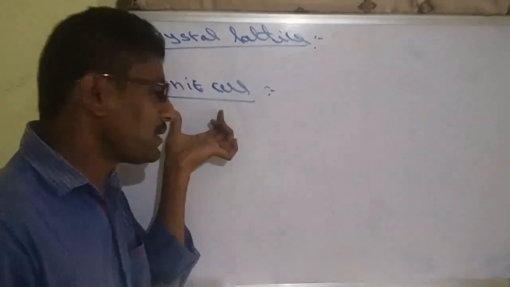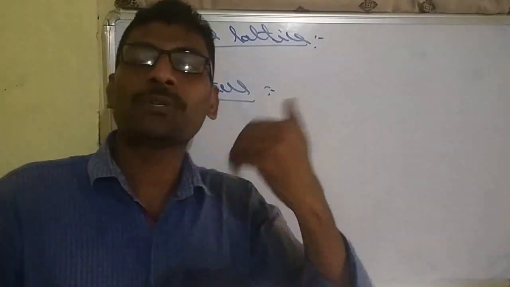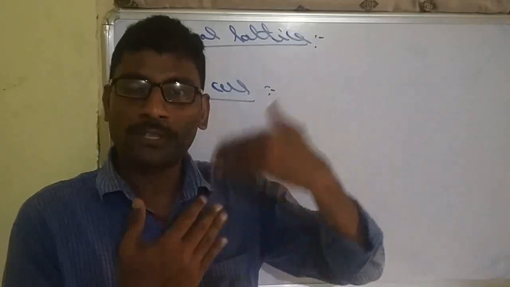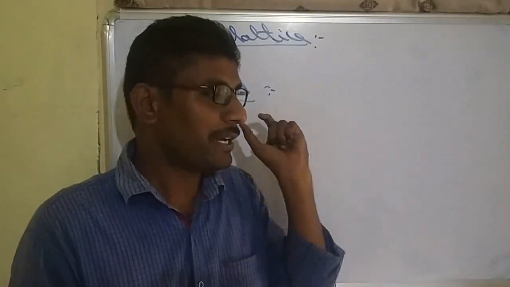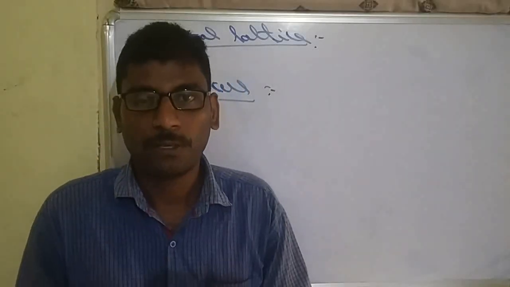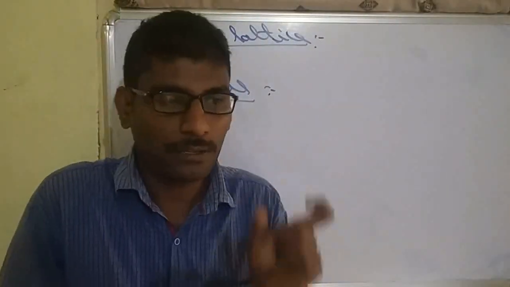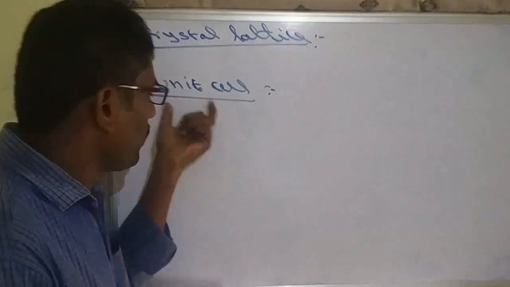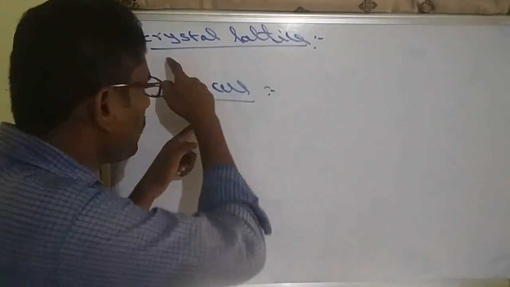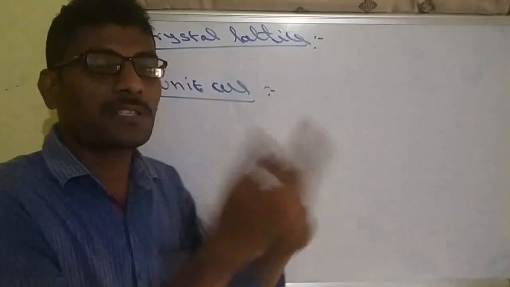But what is unit cell? Unit cell is also a geometry. Then what is the difference between this and this? Both are geometries, whereas unit cell is a small portion of the crystal lattice. If you take a big crystal lattice, one small portion of it we call a unit cell. That means the unit cell geometry and the crystal lattice geometry are both the same.